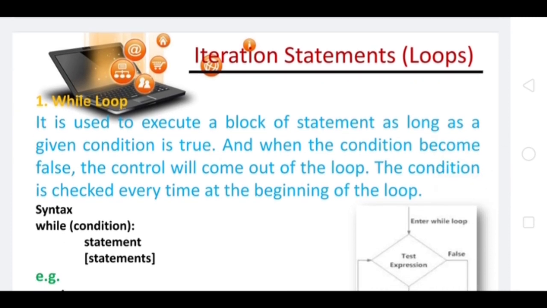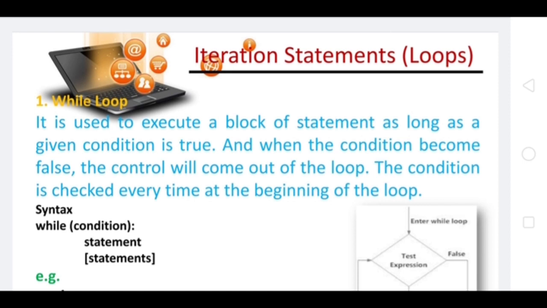A while loop is also known as an iteration statement. That means it will also repeat a certain set of statements again and again till the time the condition remains true. It is used to execute a block of statements as long as the condition is true. When the condition becomes false, the execution will automatically stop. The control will come out of the loop.